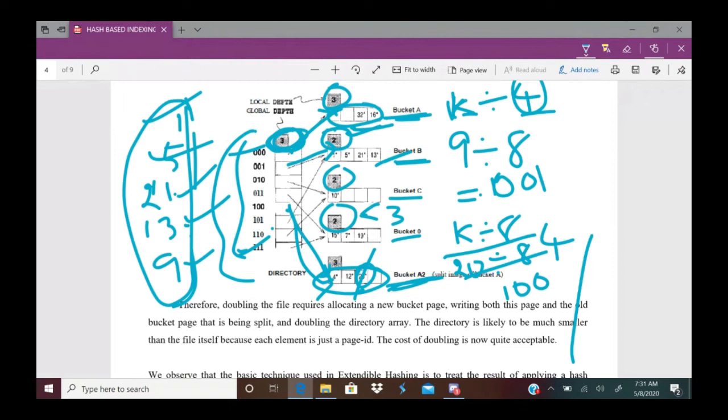Moreover, extendable hashing is very, very important for your external examination. I have seen the last 4 years of papers. In every paper, the extendable hashing technique is asked. You have to write in the same way as I explained, so that you will get full marks. I will wait for 2 minutes. Close your eyes and try to recollect it. I will come again.